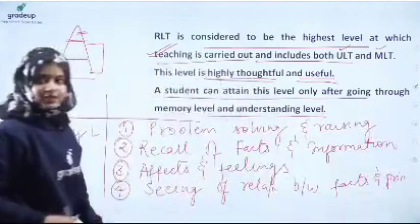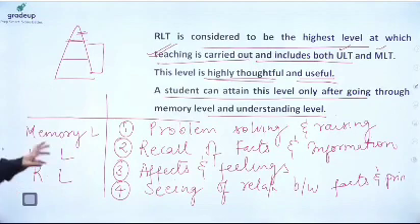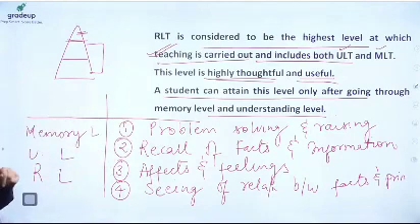So this is the match the following type of question that was asked in the 2019 2nd December evening batch, right? So the items are memory level, understanding level, and reflective level. The options given to you were: 1 is problem solving and raising, 2nd is recall of facts and information, 3 is affects and feelings, and the last is seeing of relationship between facts and principles. So you have to match the various levels of teaching with their outcomes.